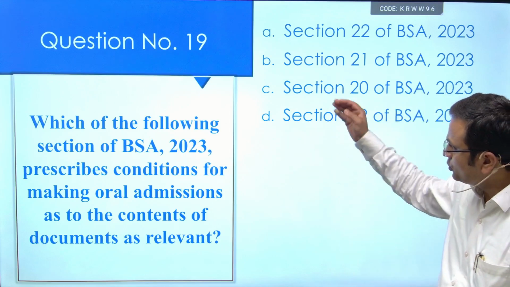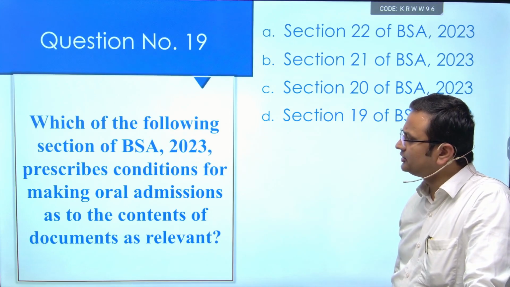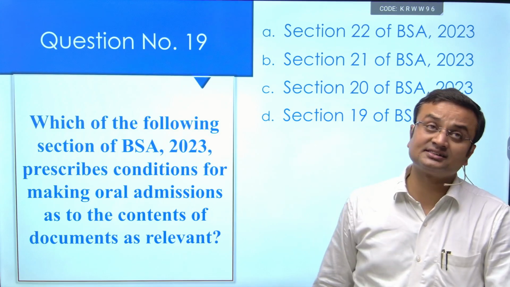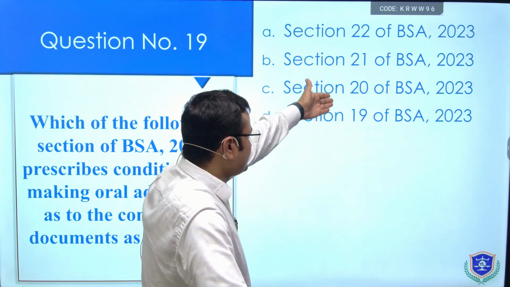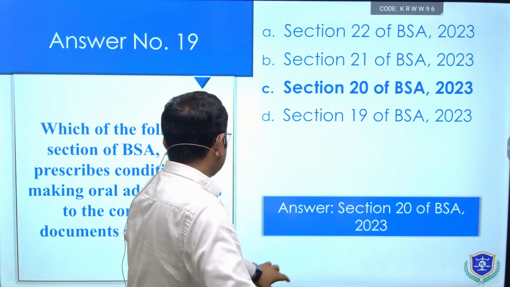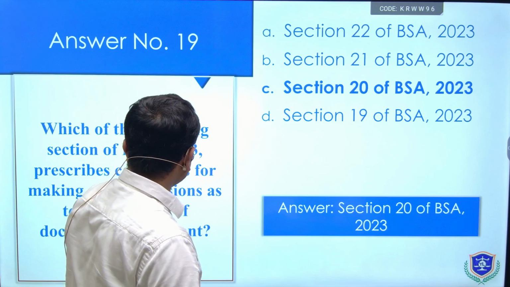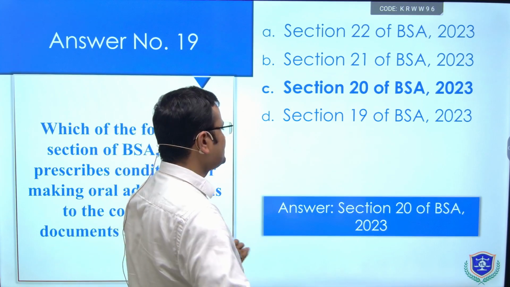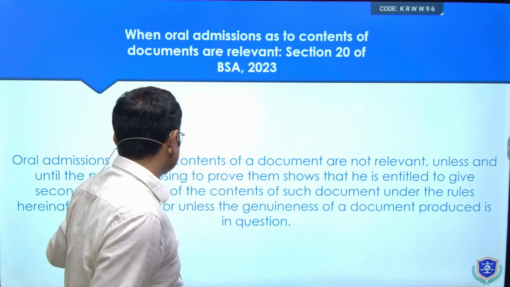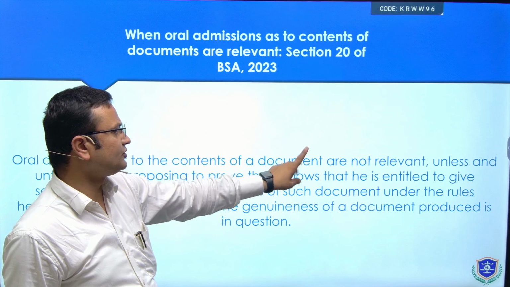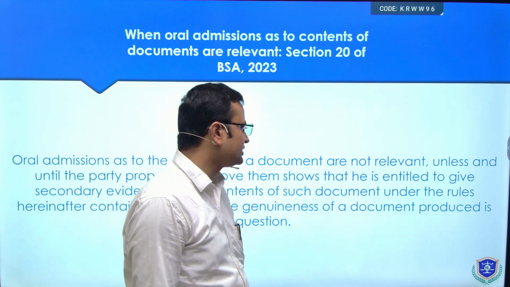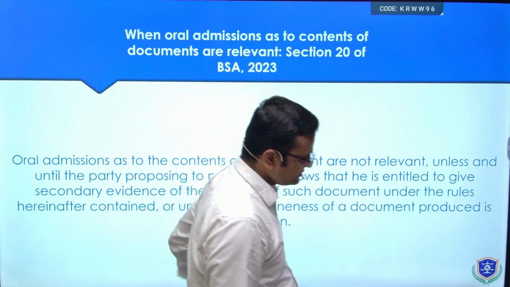The next question is, which of the following sections of BSA 2023 prescribes conditions for making oral admissions as to the contents of documents as relevant? Section 22, 21, 20, 19. The answer is Section 20 of the Bharatiya Sakshya Niyam. It prescribes the condition for making oral admissions as to the contents of documents relevant. Oral admissions as to contents of documents are not relevant unless and until the party proposing to prove them shows that he is entitled to give secondary evidence.